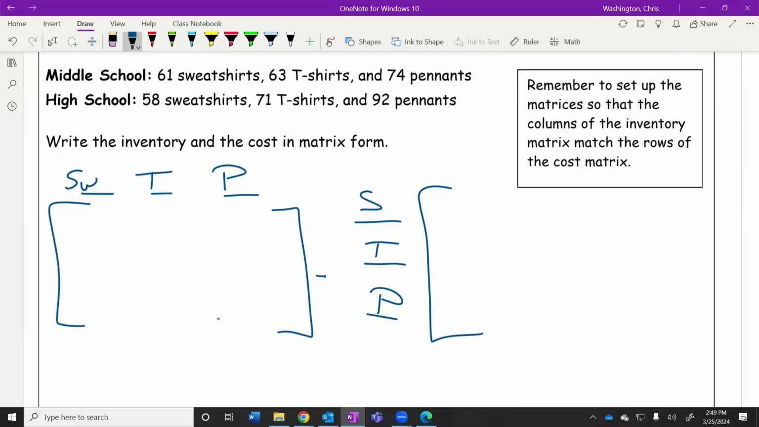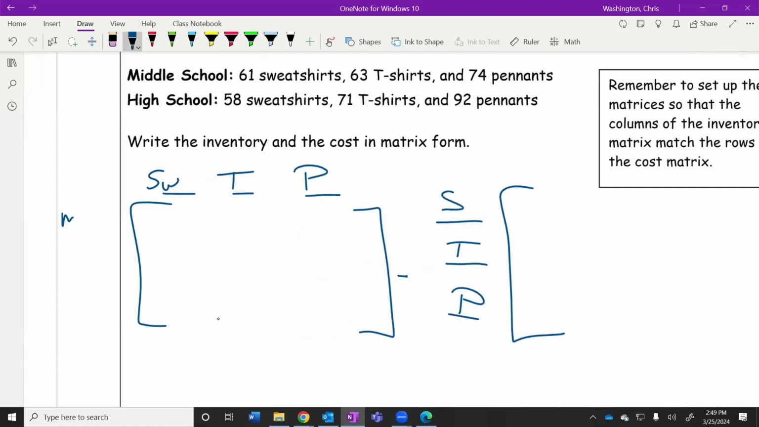Now, does it matter if we put the price on the left or the inventory on the left? No, it doesn't really. I can put the price on the left, the inventory on the right. I can put the inventory on the left or the price on the right. It doesn't really matter. Because I've done it the same way all day, I'm going to put the inventory on the left. But you absolutely could have put the price on the left and then put the inventory in the other matrix.